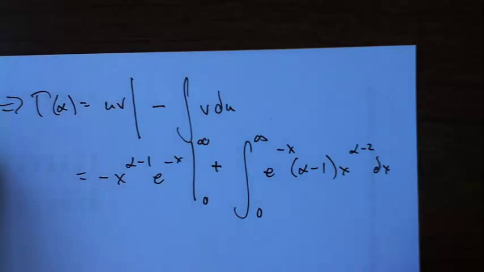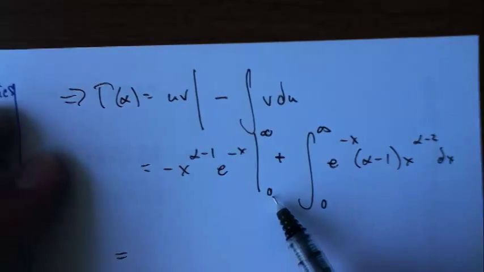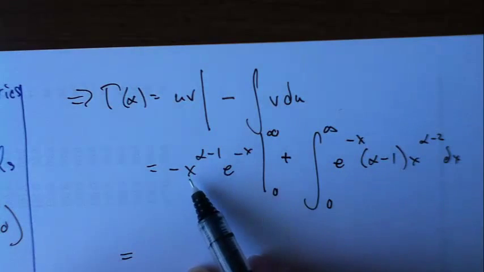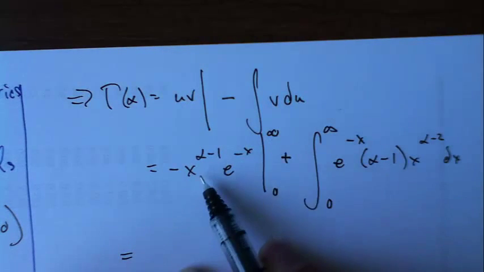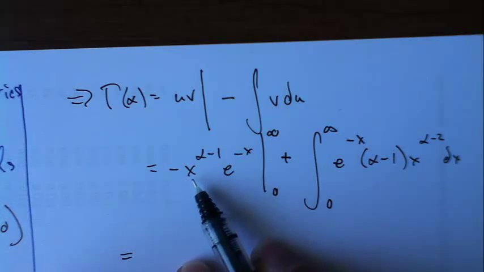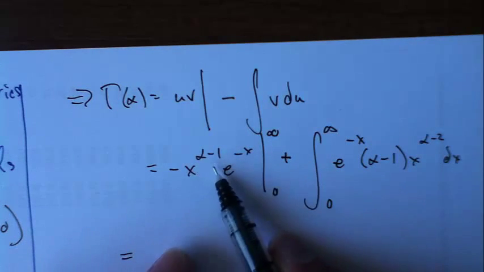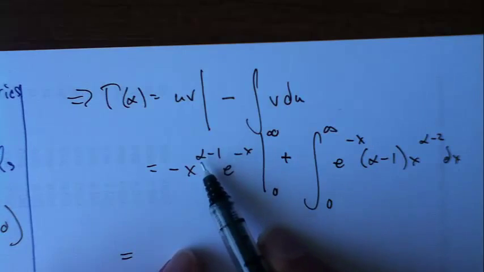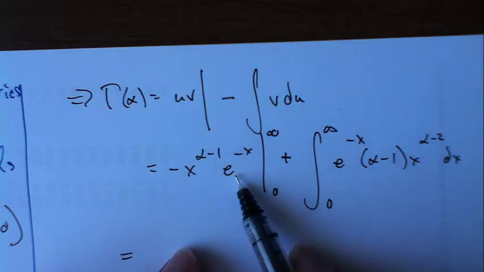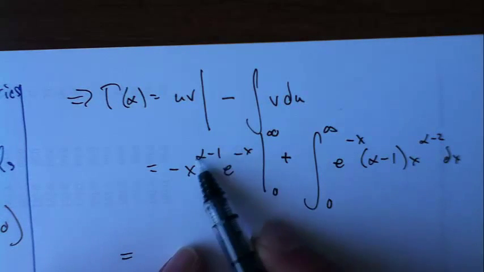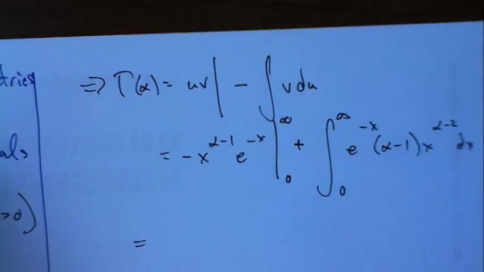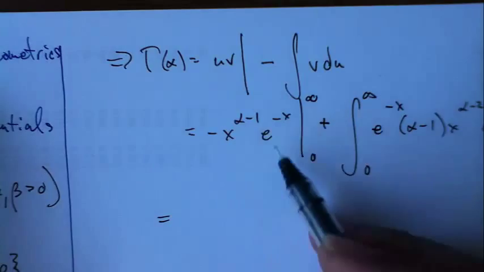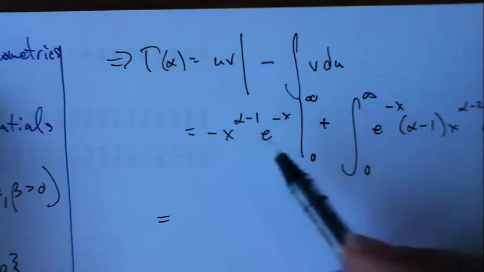Now, this is where you've got to be careful. If I substitute in 0, I get 0 times e to the 0, which is 0. But if I put in infinity, I get something like 0 times infinity, and I don't know what that means. Remember, you have to think of this thing as the difference between two limits.